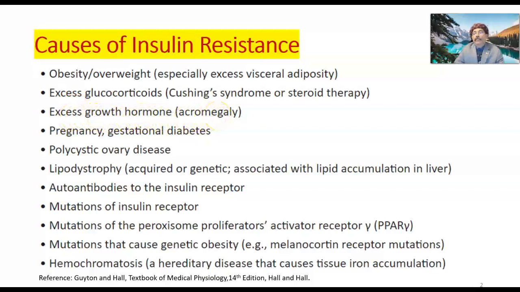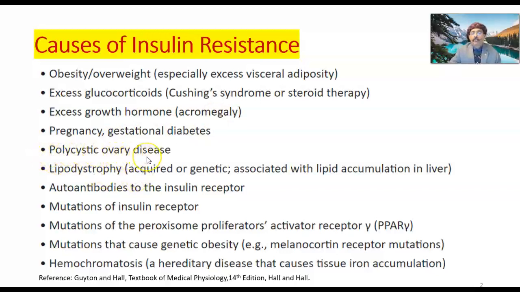Acromegaly is a condition of high growth hormone level after the closure of the epiphysis. If it is before the closure of the epiphysis of the long bone, then we call it gigantism. In both conditions, there is insulin resistance and hyperglycemia that may lead to diabetes mellitus.